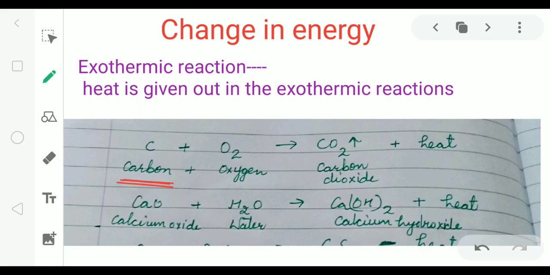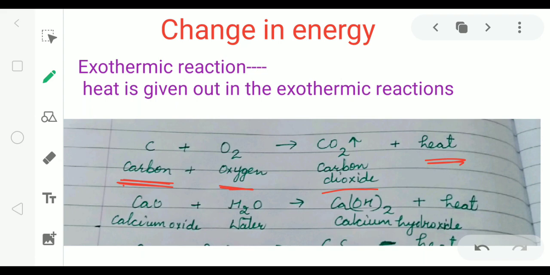So what is burning? Reaction of carbon with oxygen. When carbon reacts with oxygen, carbon dioxide gas is formed and heat is given out. So this is exothermic reaction.